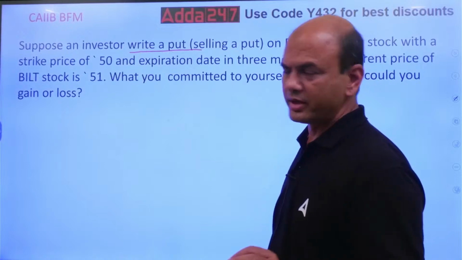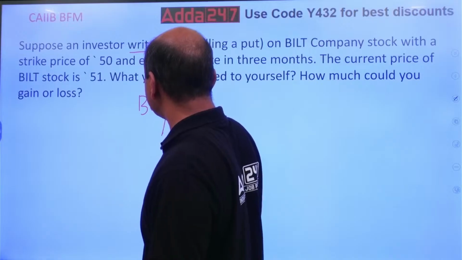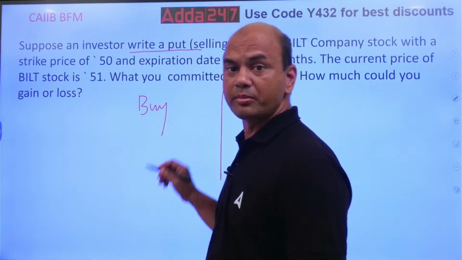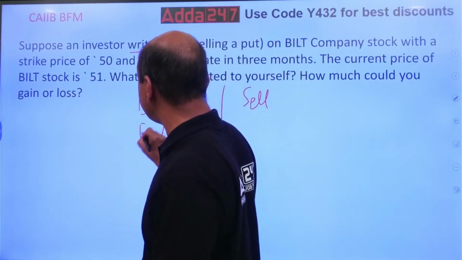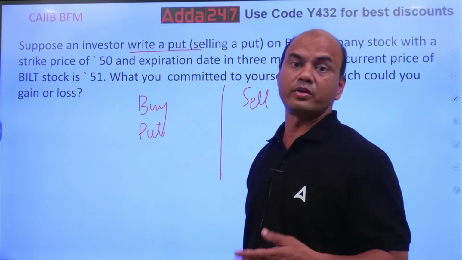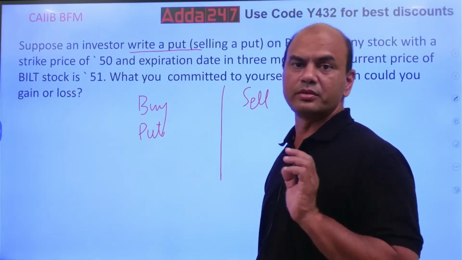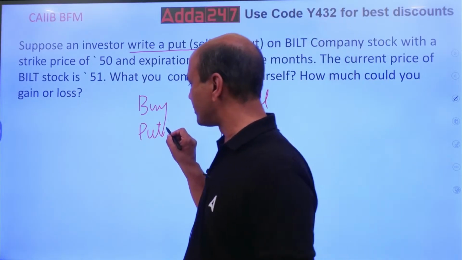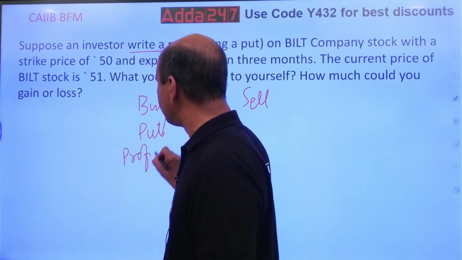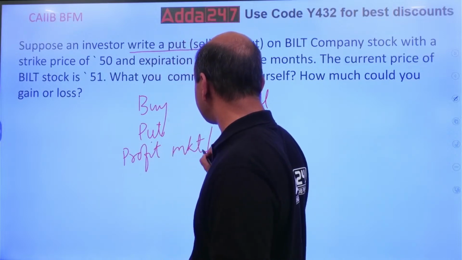Kindly understand one point. Whenever you buy the put, there are two things: one is buying and second is selling. Whenever you are buying the put, what are you doing? Whenever you buy the put, you gain when the market goes down. Your profit is when the market goes down. Market down means rate is down.